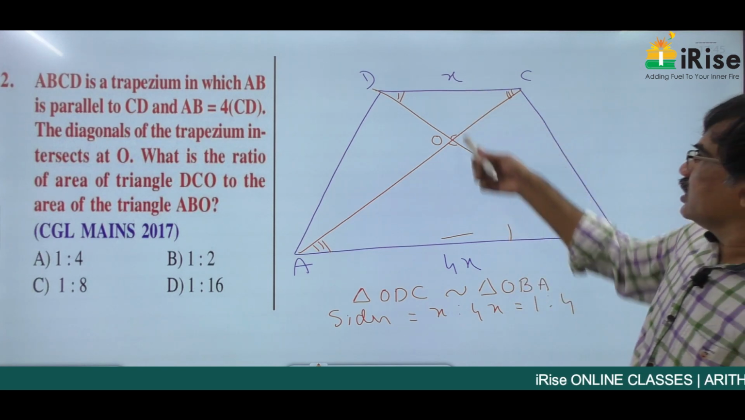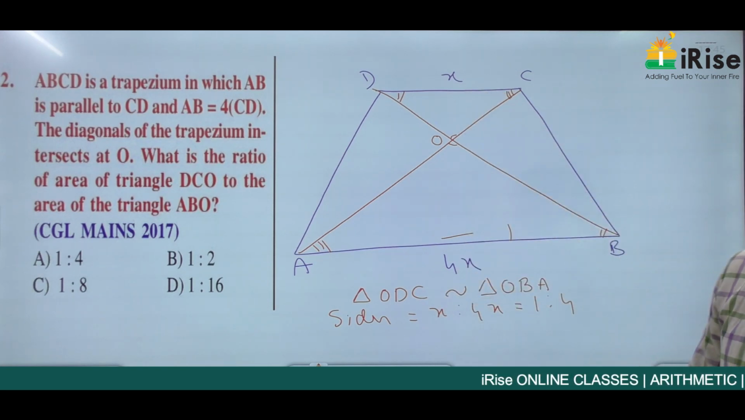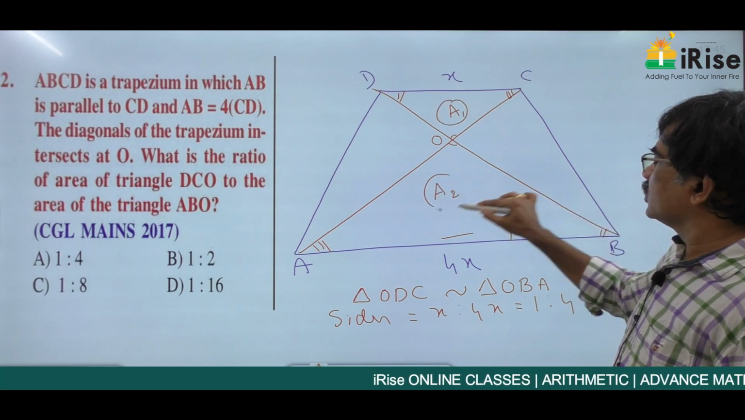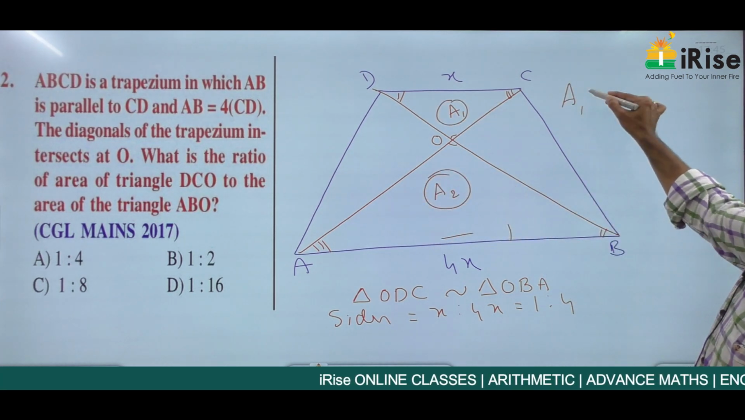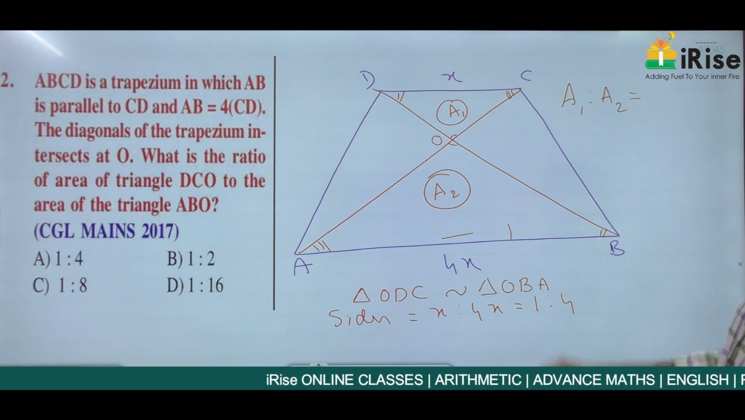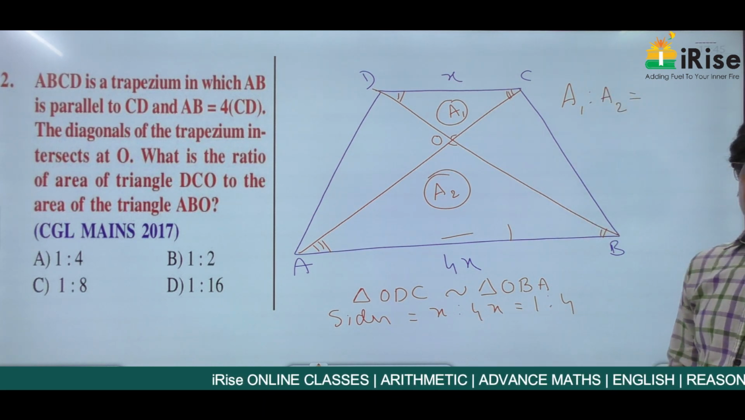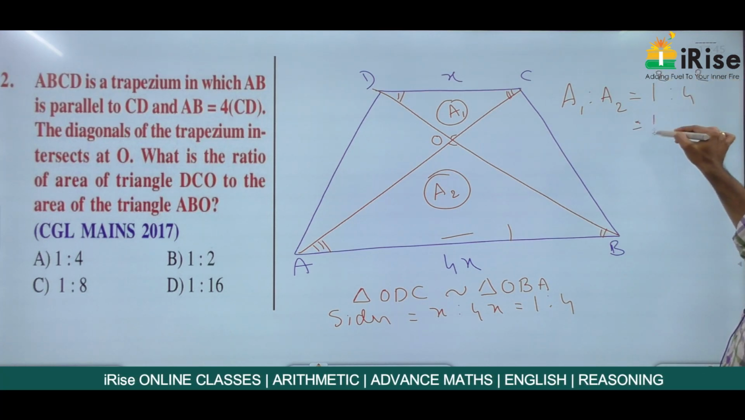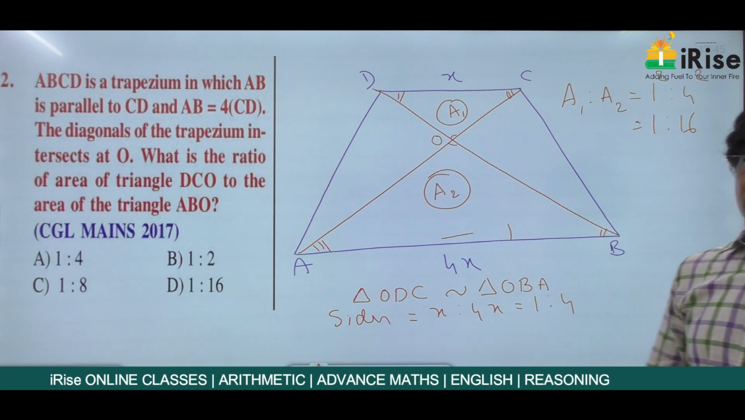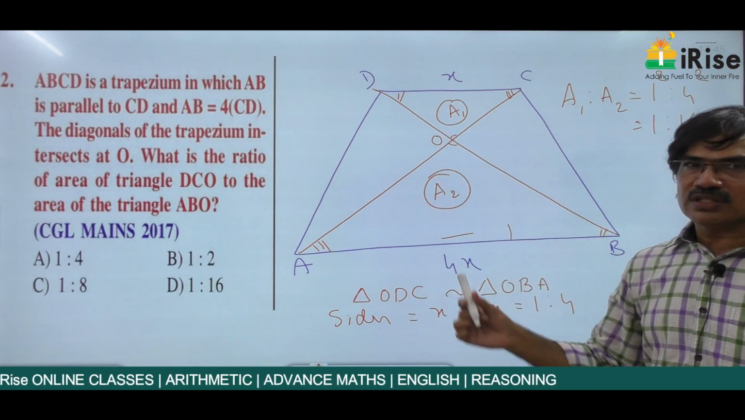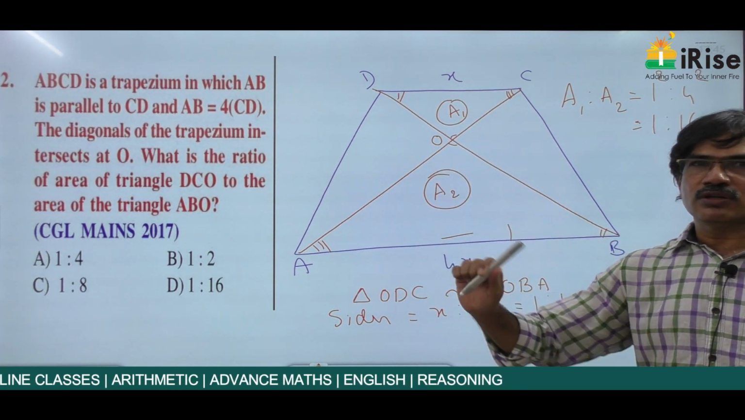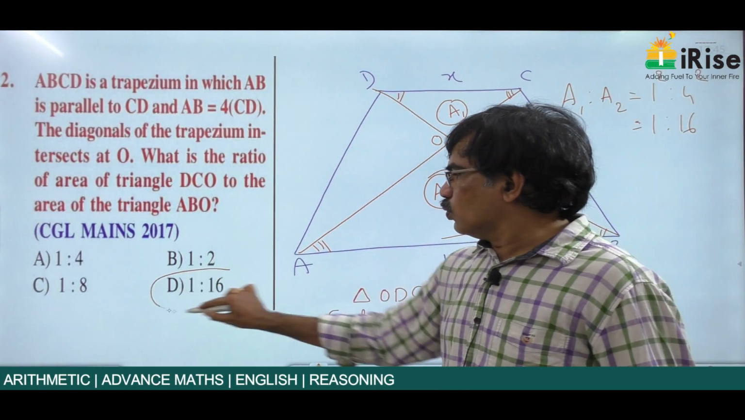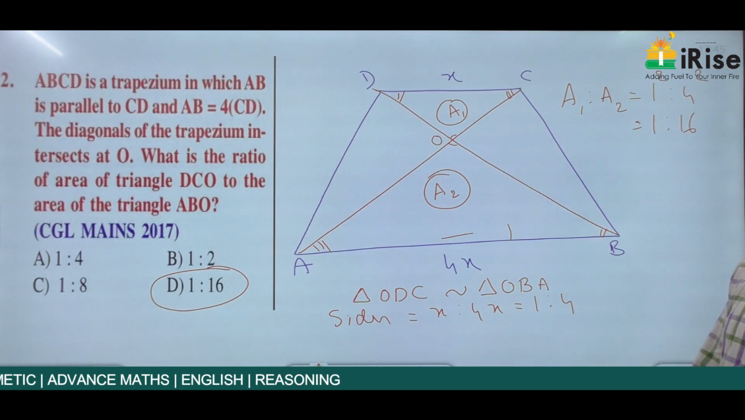If sides are in the ratio 1:4 in the case of similar triangles, then what about the areas? A1 is to A2. Here the areas are in the ratio of squares of the ratio of sides, nothing but 1 square is to 4 square, which is equal to 1:16. In the case of similar triangles, if ratio of corresponding sides is known, ratio of areas is equal to square of ratio of sides. So answer is 1:16. Next question.